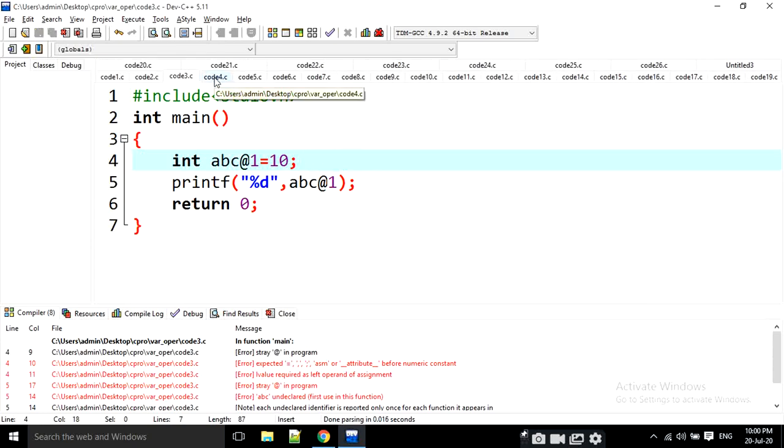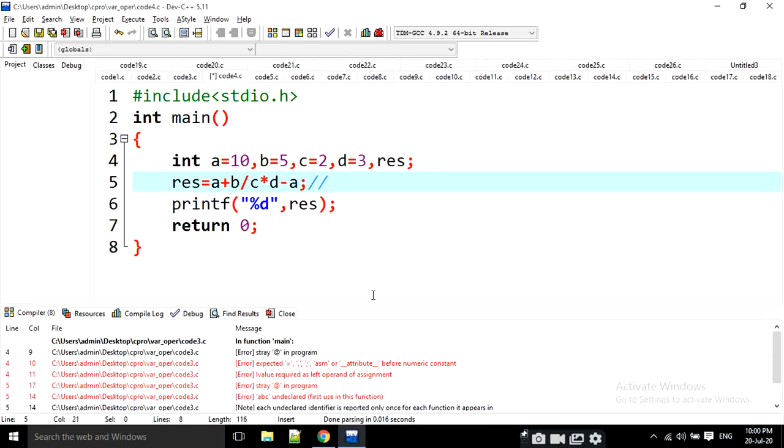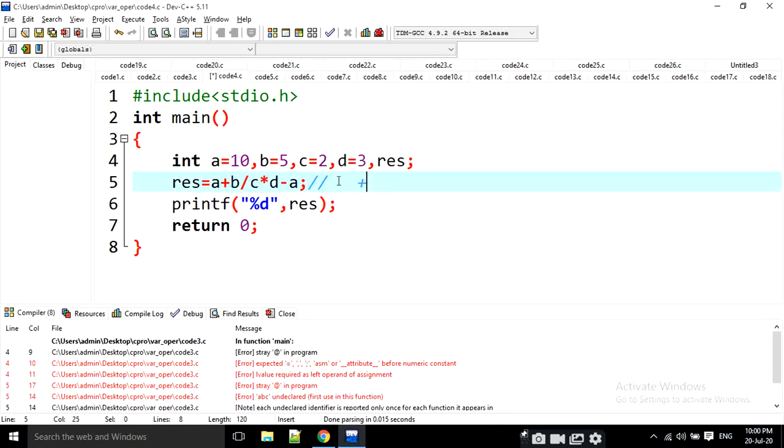And the fourth one, what is the output here? For example, a is equal to 10, b is equal to 5, c is equal to 2, d is equal to 3, and I am going to give a mathematical expression here. What are the operators here? Addition, division, multiplication and subtraction.